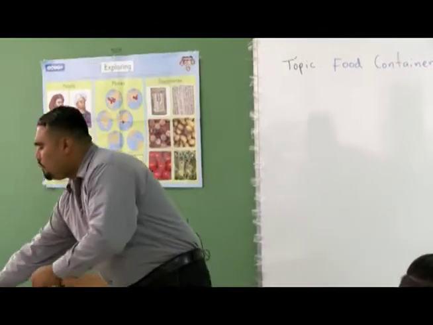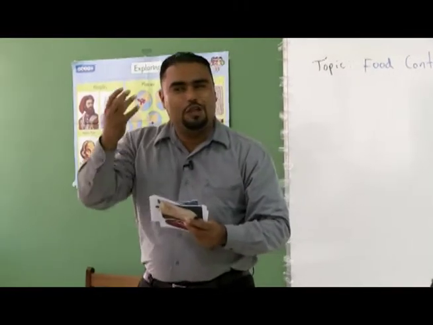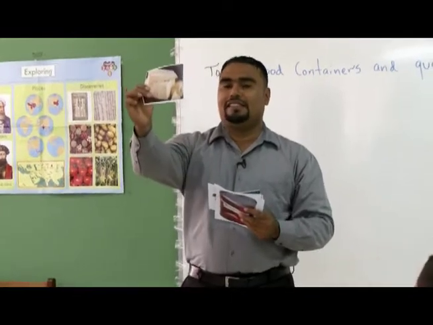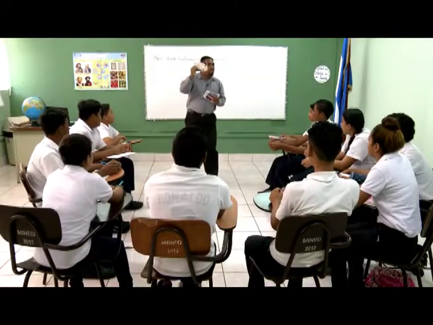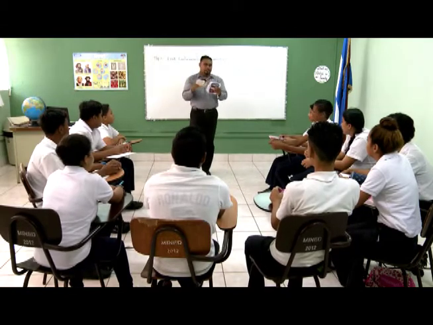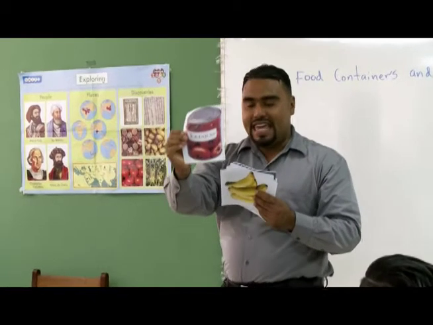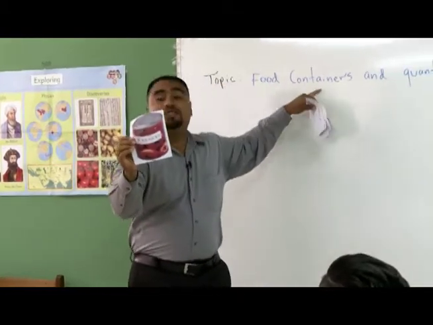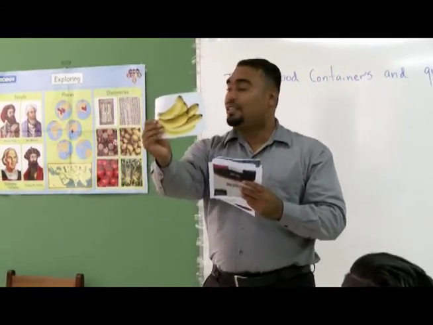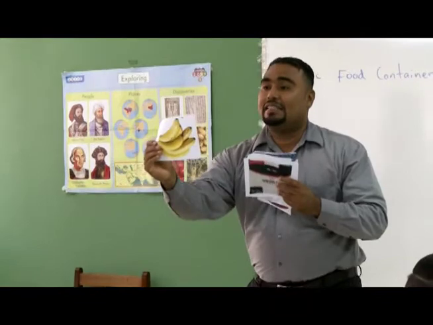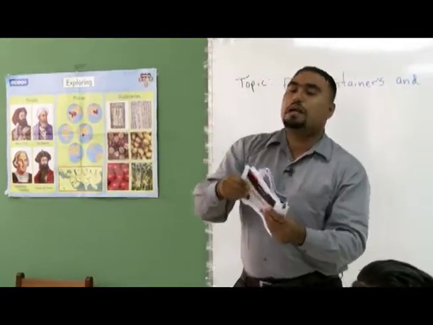Okay, I'm going to show you some pictures and you are going to guess. You're going to give me the meaning of each word. What is this? Cheese. Very good. What about this? Tomatoes. A can of tomato, which is a container, right? Very good. Next, we have? Banana. Yes, banana. Very good.